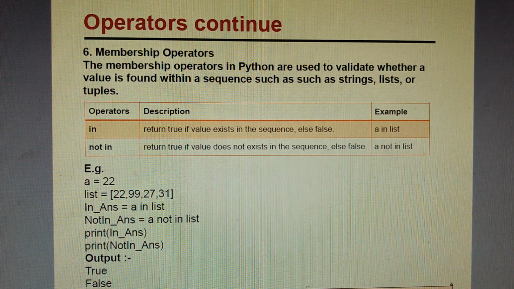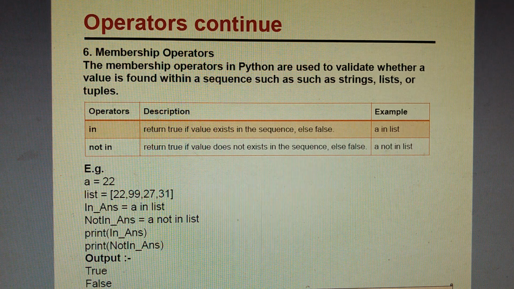Sixth, membership operators. The membership operator in Python is used to validate whether a value is found within a sequence such as strings, lists or tuples. In and not in are the two operators known as membership operators, which check whether the value exists in the given list or given tuple or not.